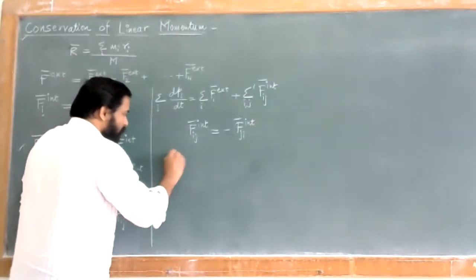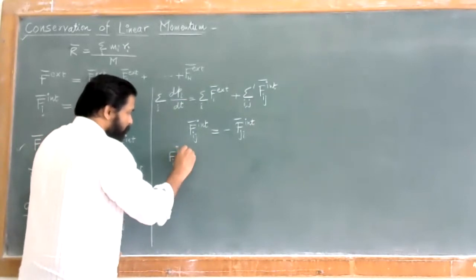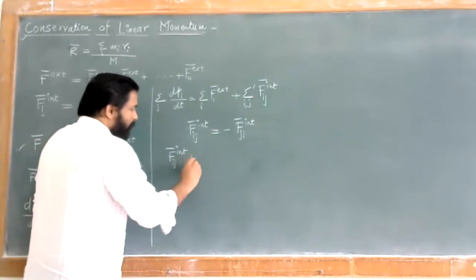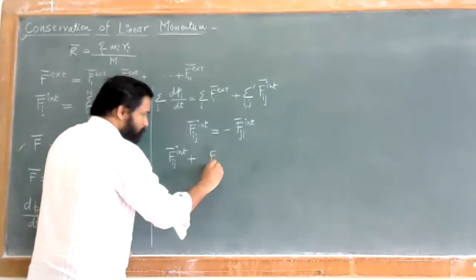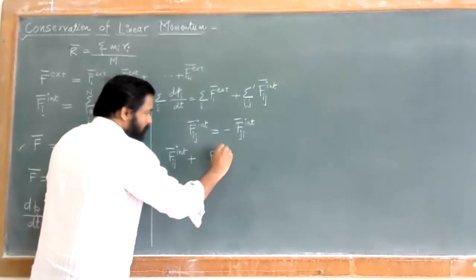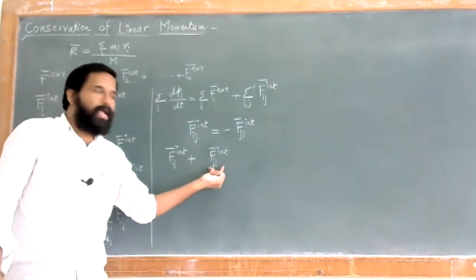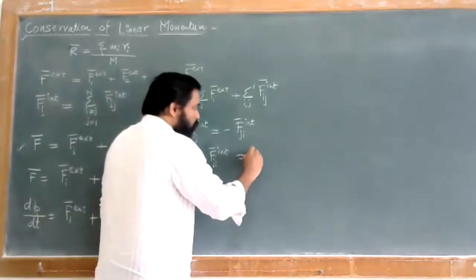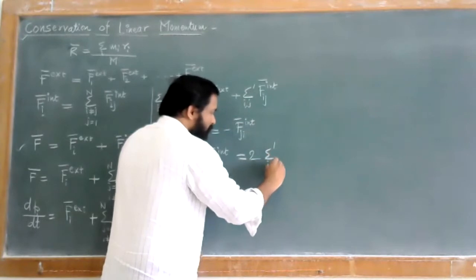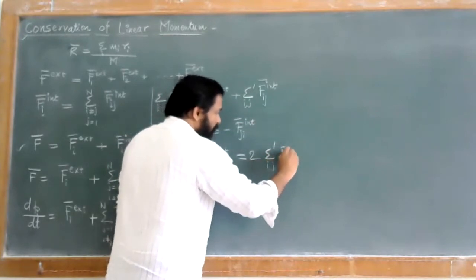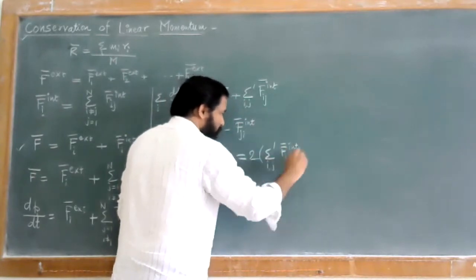That means Fij internal plus Fji internal is equal to twice summation dash over ij Fij internal. Is it clear to everyone?